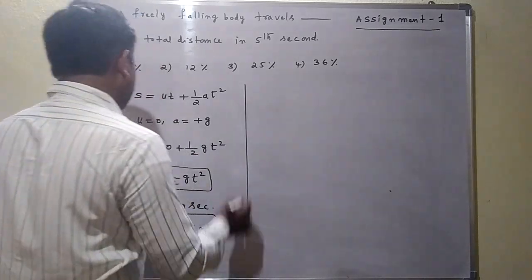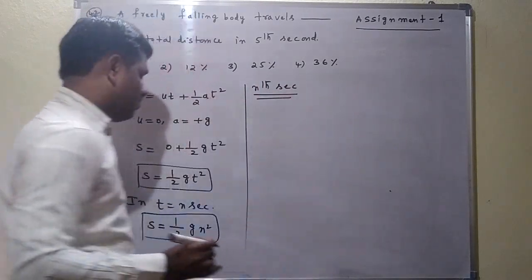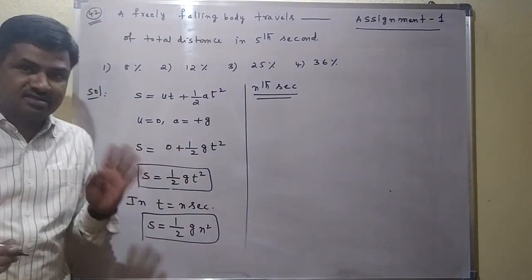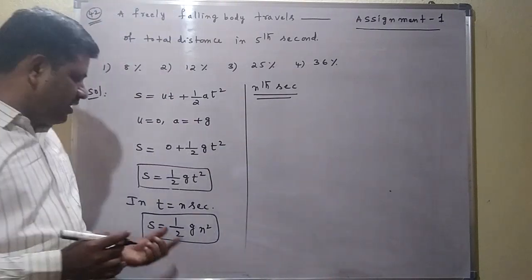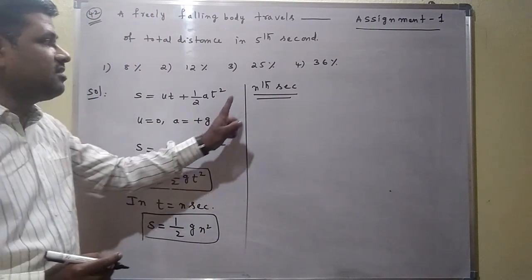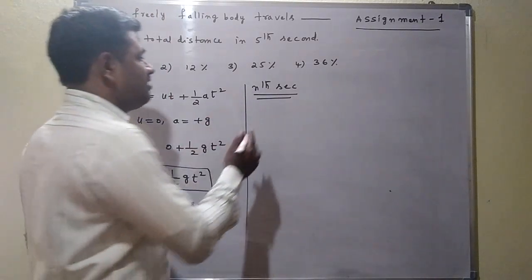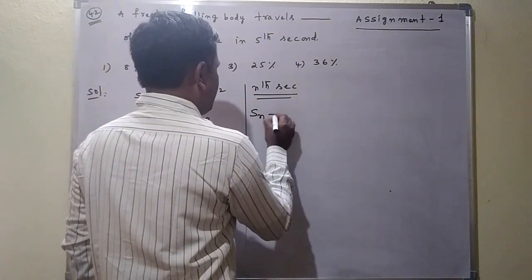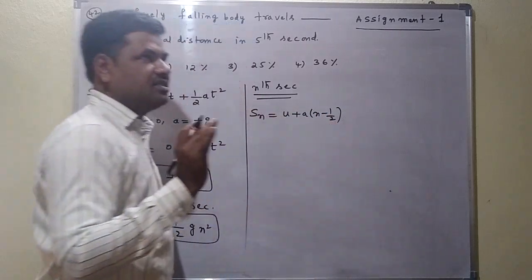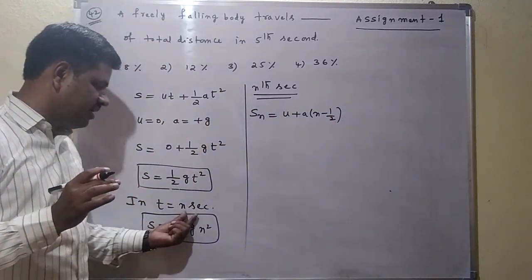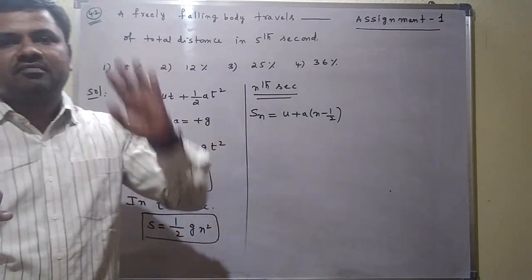Next, the distance traveled in nth second. Observe here, this is total distance traveled in n seconds. N second means 5 seconds, like that, that is t is equal to n second. Total distance traveled in nth second or fifth second, like that. This is nth second. Don't confuse here. This is total distance traveled in n seconds, and this is total distance traveled in nth second.